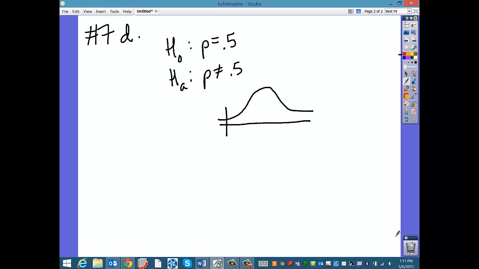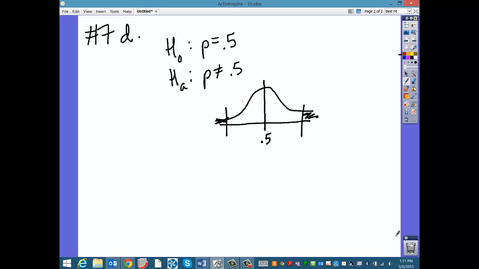So I'm talking about a 2-tail significance test. We've got some over here and some over here, right? And in the middle, since when we draw our distribution for a hypothesis test we assume the null is true, we say the center is 0.5, right? We'll get to the other part later. So we're saying that you're losing, which means that your actual p-hat is really low, especially if you're losing every single time.